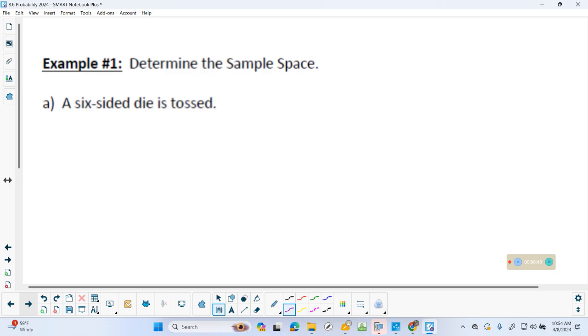All right, so determine the sample space. If I'm going to get fancy here, sample space should be a set. Do I care if you put the braces on? No, I don't care. But what are your outcomes if you roll a 6-sided die? 1, 2, 3, 4, 5, 6. Again, I am not going to mark off if you don't have the braces around it and it's a set. I care that you have the 1, 2, 3, 4, 5, 6.